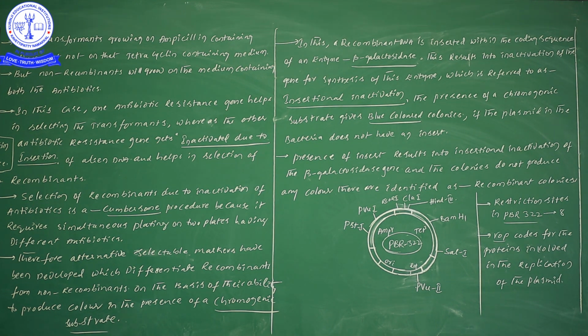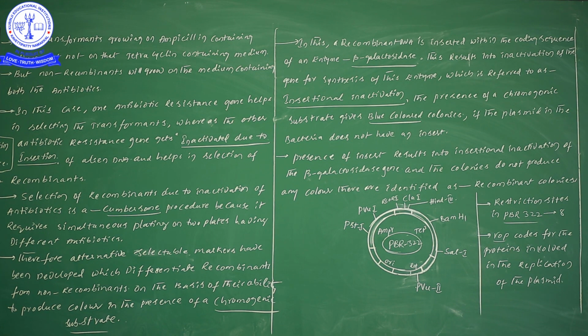So now here you see, therefore alternative selectable markers have been developed, which differentiate recombinants from non-recombinants on the basis of their ability to produce color in the presence of a chromogenic substrate. If I explain it like that, you cannot understand, but one concept I have explained in the Lac operon model.